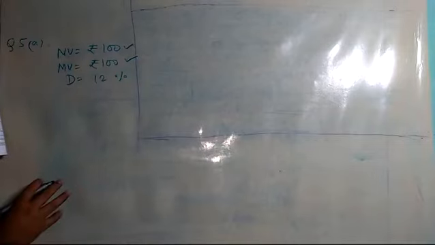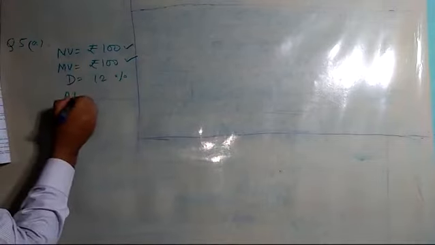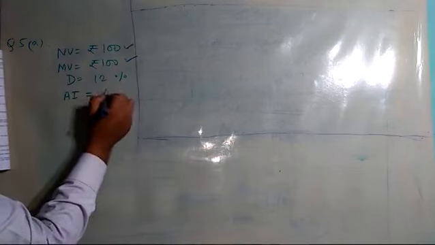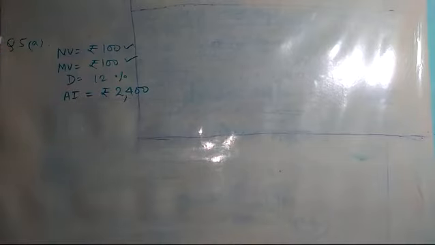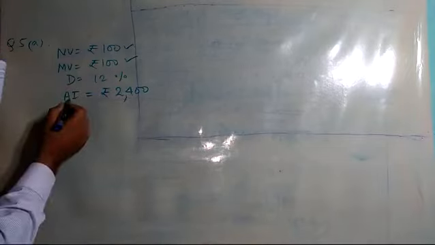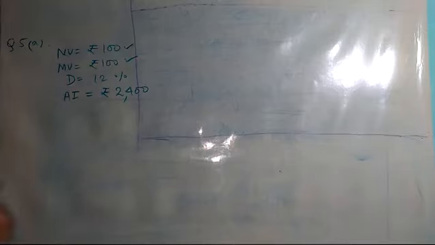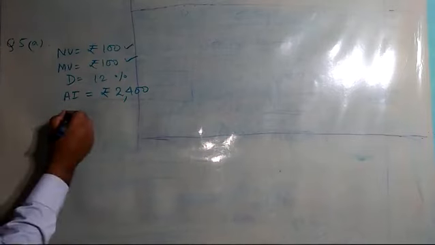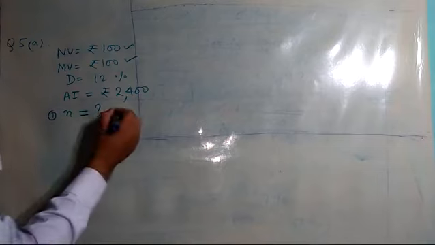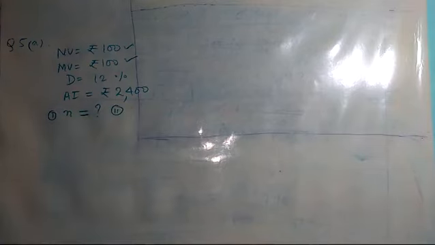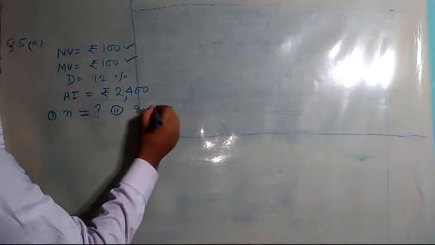Now, at the end of 1 year, he received 2400 as dividend. At the end of the year he is receiving, that means it is equal to annual income. Annual income is given, 2400. Dividend is the other name for annual income also. Now, how many shares did he buy? That means we have to find N. N is equal to question mark. In the second part they are asking, how much did he invest? Investment they want to ask.